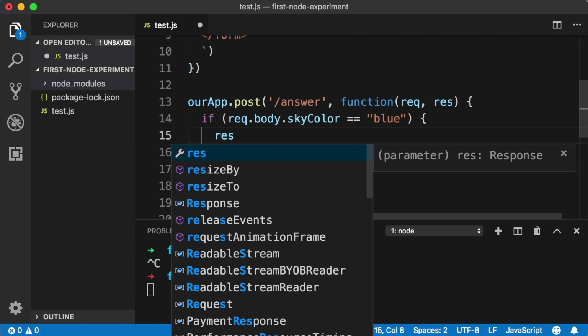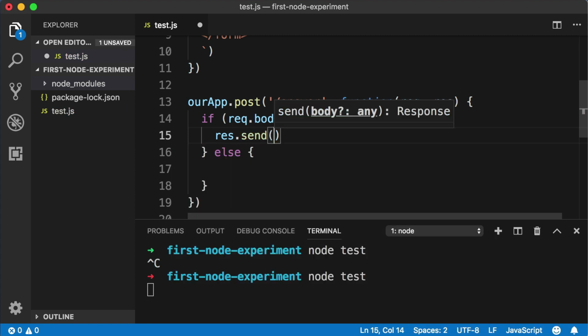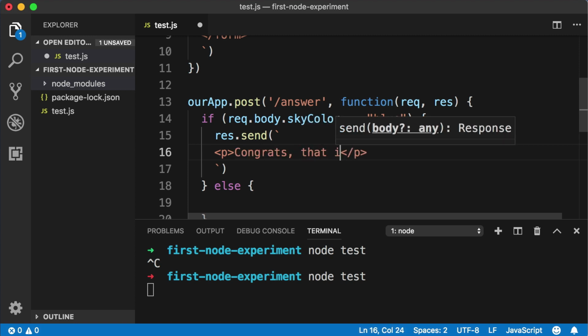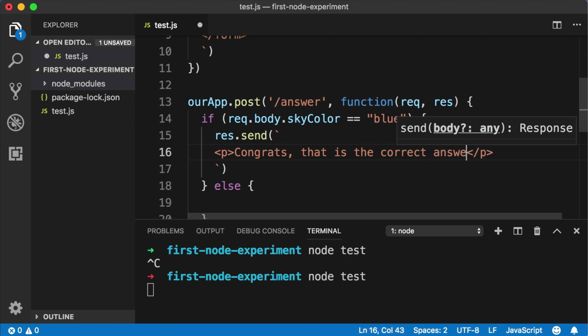So response.send. I'm going to include backticks so I can drop down onto multiple lines. And in between the backticks, let's just send an HTML paragraph that says congrats. That is the correct answer.